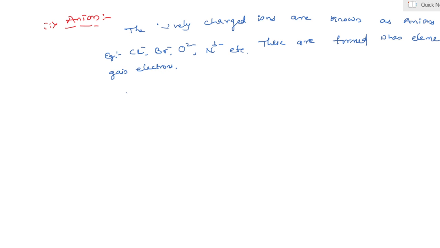Another important point, usually non-metals form anions. Remember once again, anions are negatively charged ions. Examples: chlorine, bromine, oxygen, nitrogen, etc. These are formed when elements gain electrons. Usually non-metals form what? Anions.